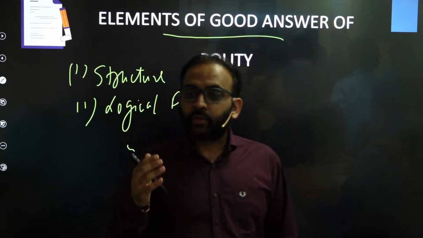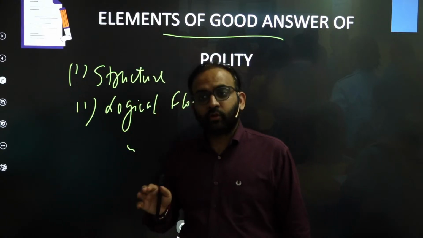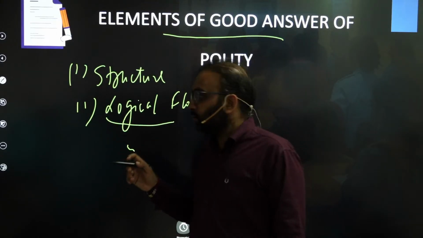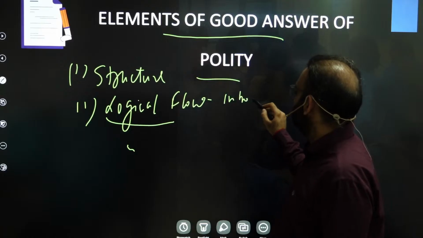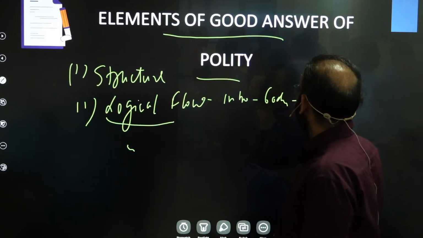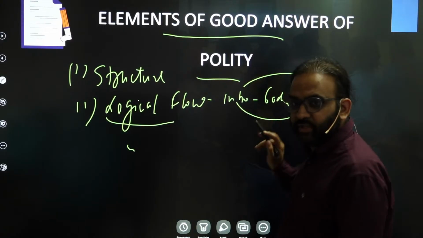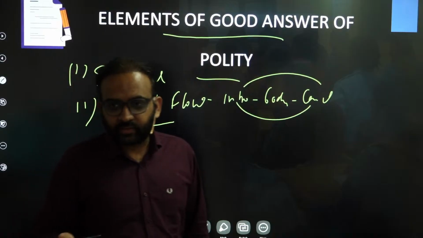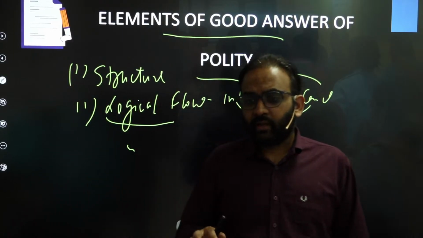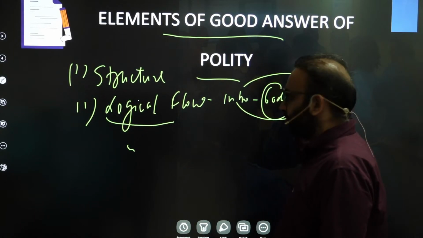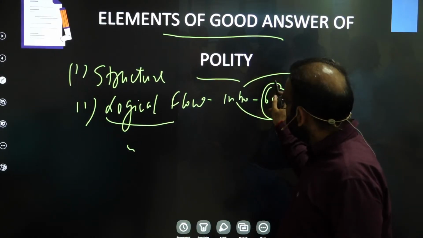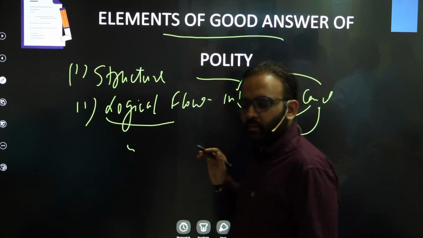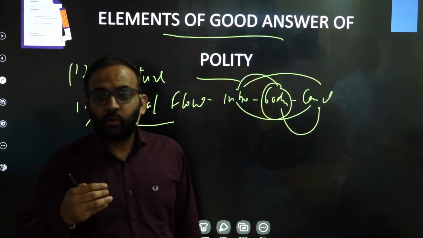So that's why there should be a smoothness in your answer, and how that smoothness will be ensured is that your introduction, body, and conclusion should be interlinked with each other, right? For that, we were doing an exercise in our previous class: first deciding about the body content as per the demand of the question, then linking it with the introduction and also linking it with the conclusion, right? So that's basically the logical flow.